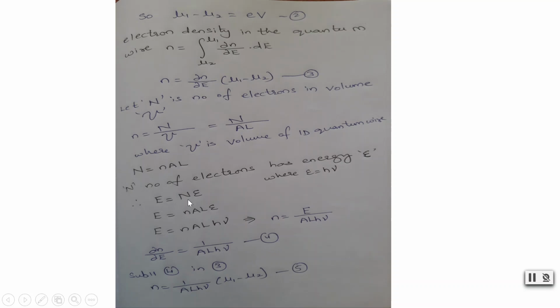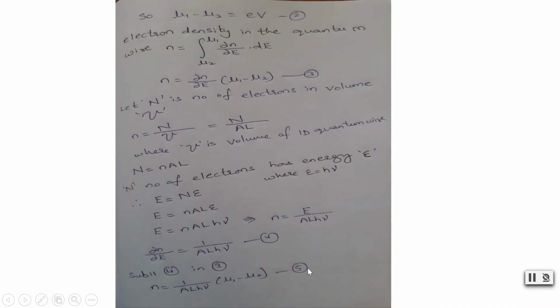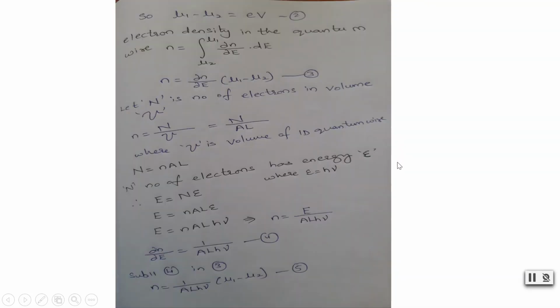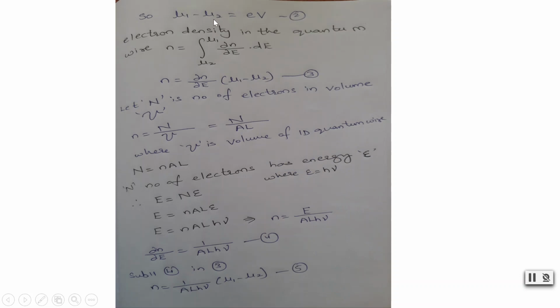So now in the third equation we have dou n by dou E. Take this and substitute in the third. Then we get small n is equal to, when we substitute dou n by dou E with this 1 by AL h nu, into mu 1 minus mu 2. Then substitute 5 and 2 in equation 1, that is current density. So how will we do that? From equation 5 we will substitute n here, and from equation 2 we will substitute mu 1 minus mu 2.